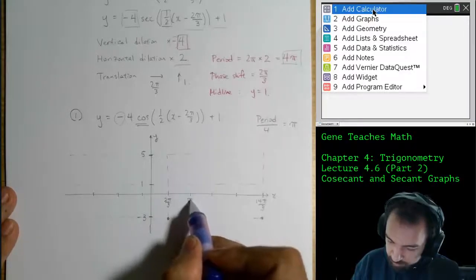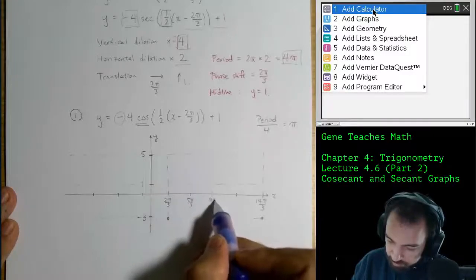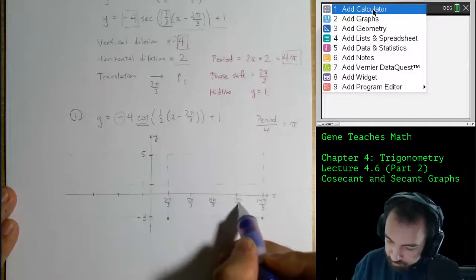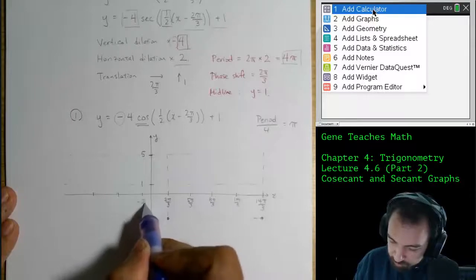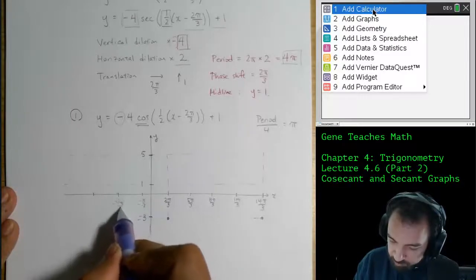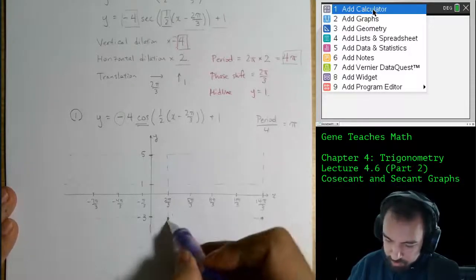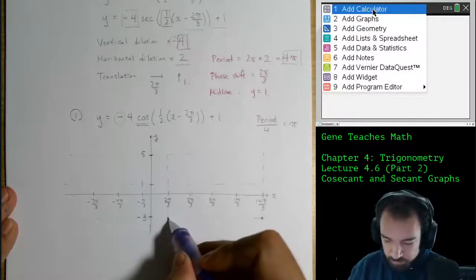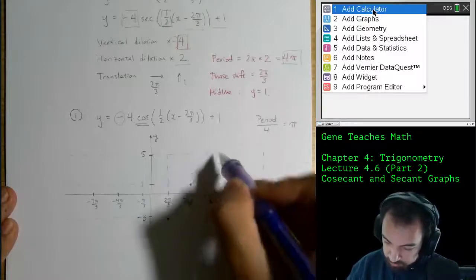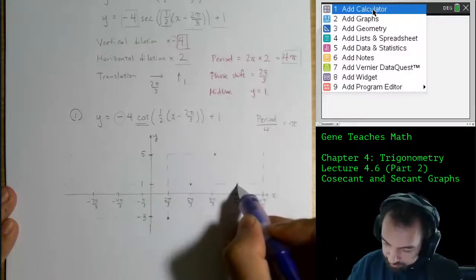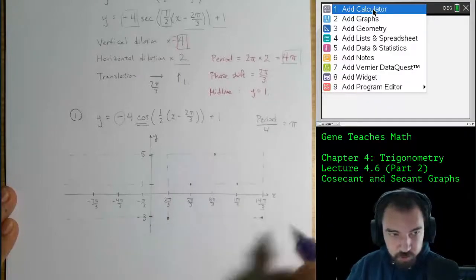So this will be 5 pi over 3. This will be 8 pi over 3. This will be 11 pi over 3. Going backwards, this is negative pi over 3, negative 4 pi over 3, negative 7 pi over 3, and so on. Okay. So from the bottom, we're going to go up to the middle, up to the top, back to the middle, down to the bottom, and that's one full cycle.